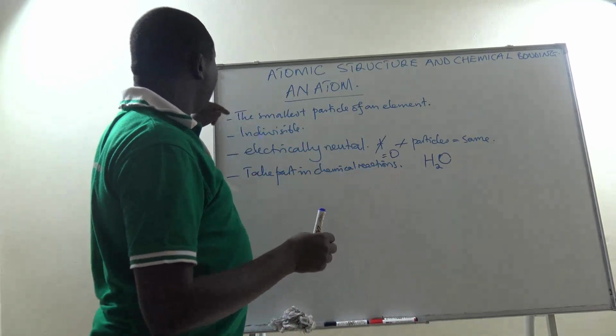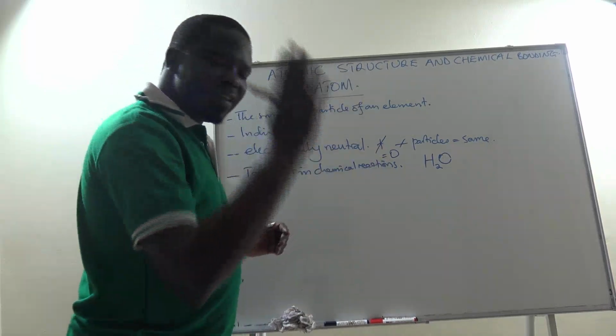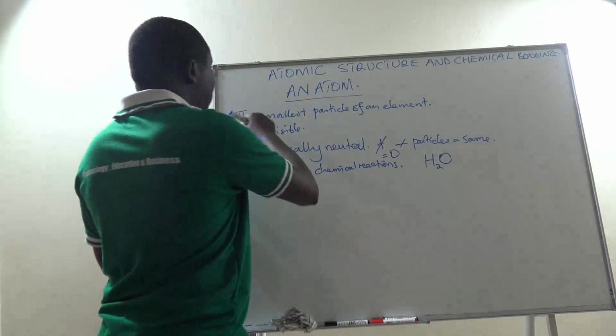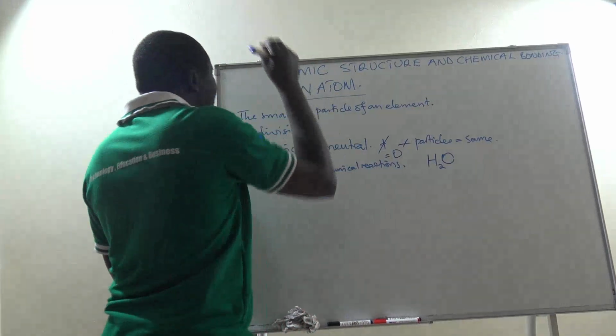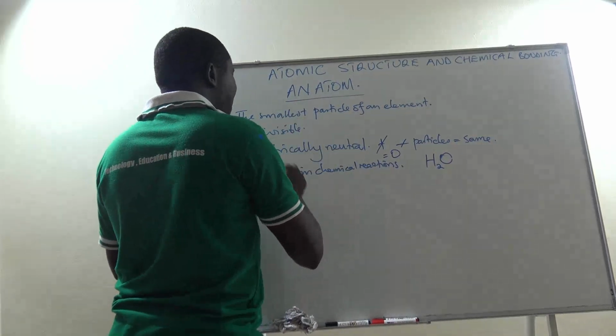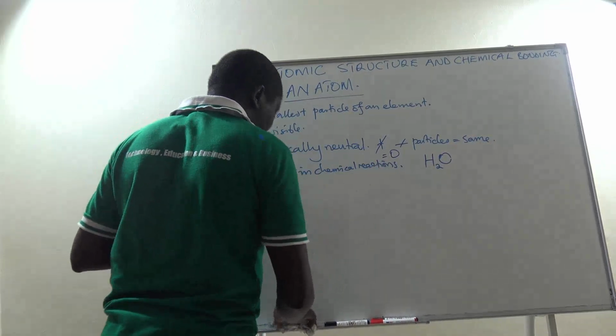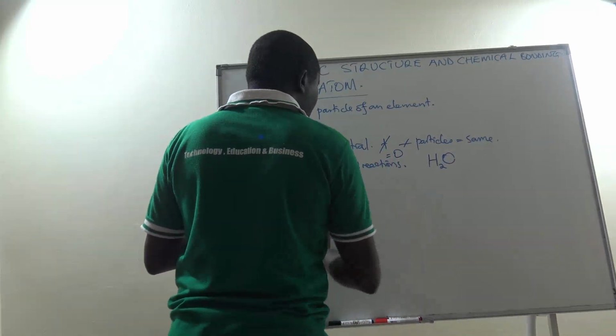So these are the 4 facts about an atom that can give us a comprehensive definition of an atom. The smallest particle of an element is a fact. It is indivisible, it is electrically neutral, and it takes part in chemical reactions. So we are therefore going to define what we call an atom.